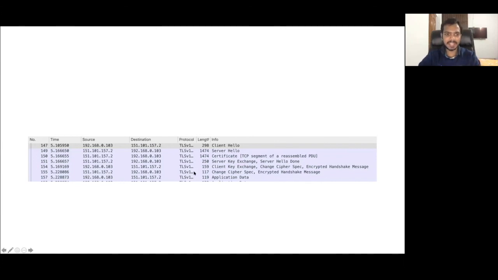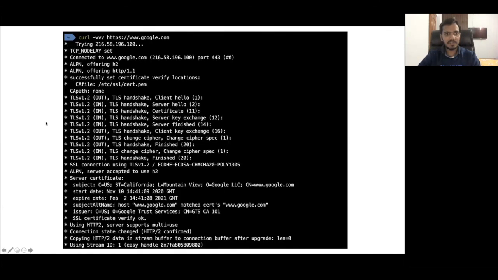After this, if you see, the next step is application data. Both will start sharing the application data, communicating over this application data in encrypted form. This is another example of showing you how this TLS handshake is done.